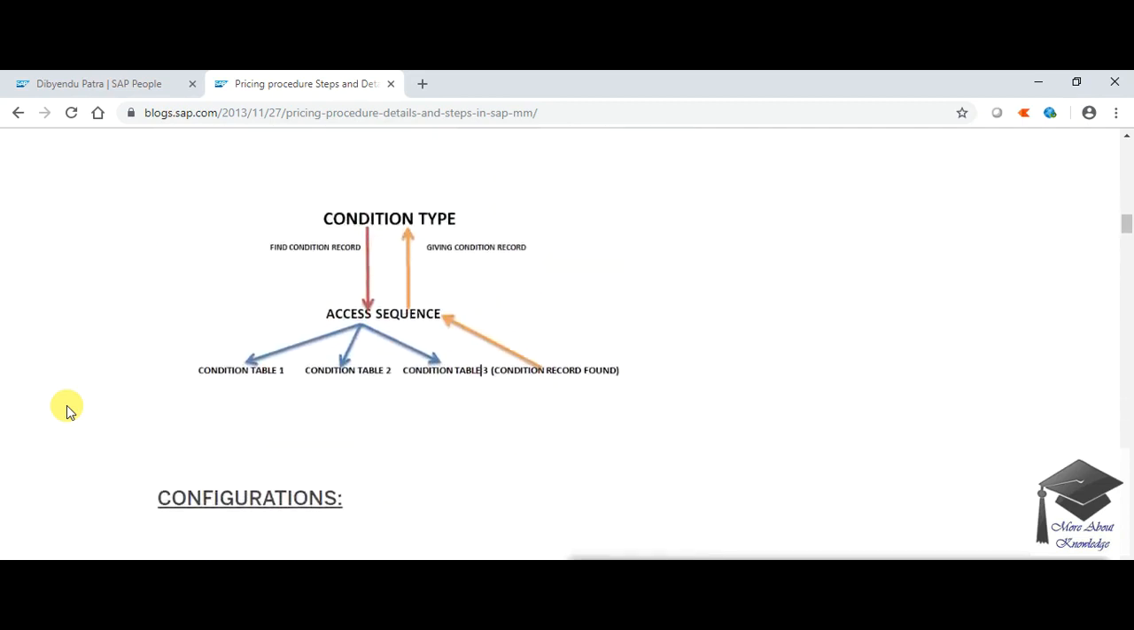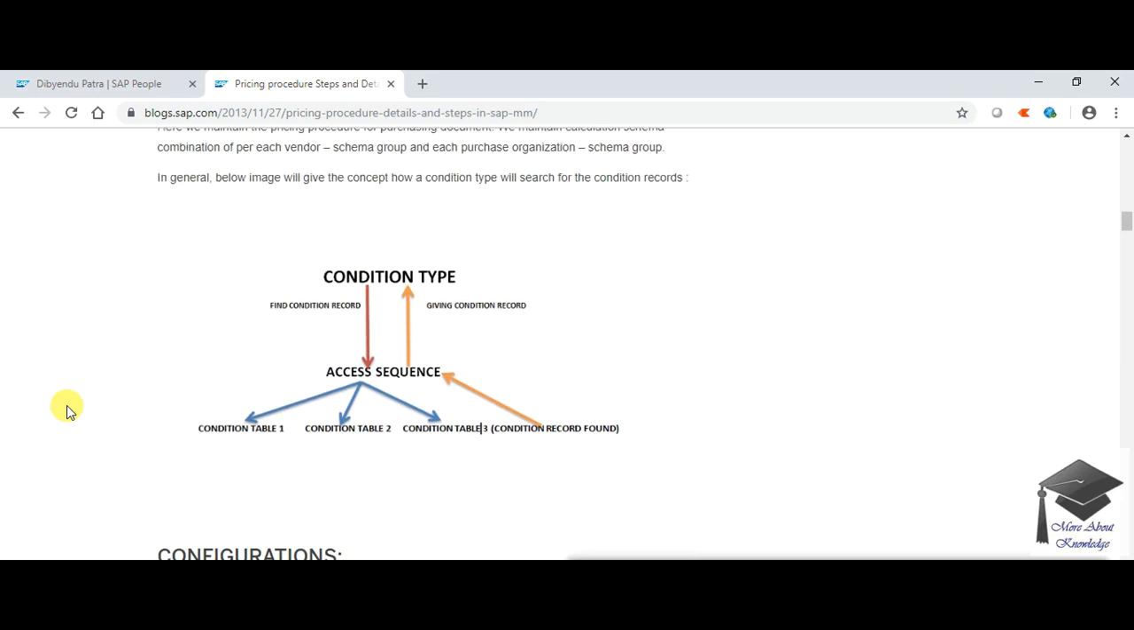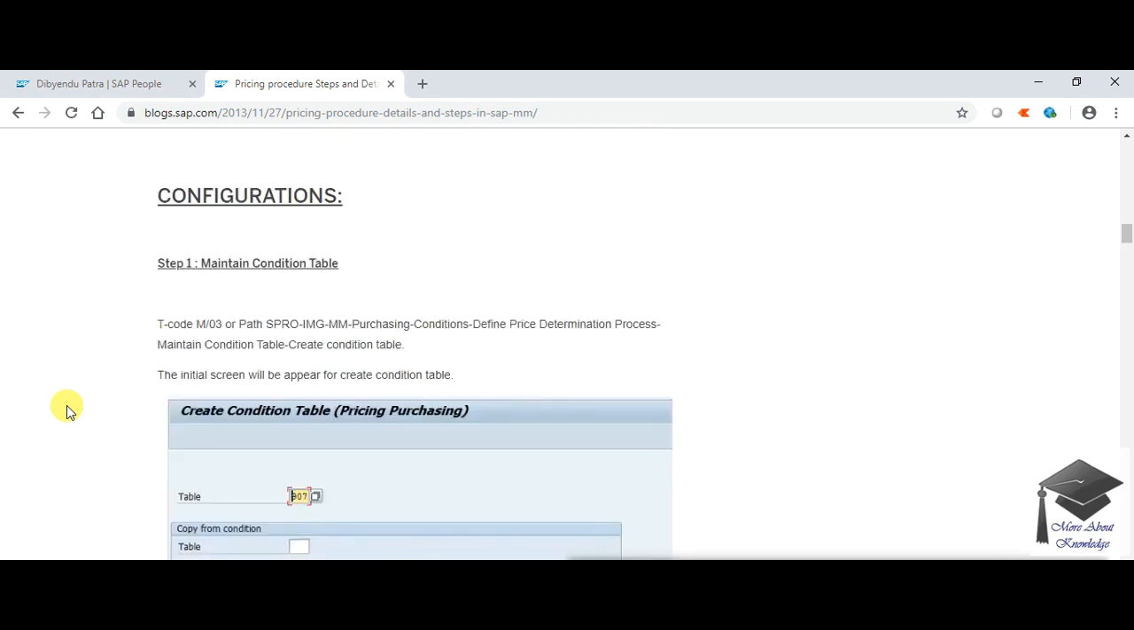As you see, I have given a screenshot here for the structure of pricing procedure: the condition type calls the access sequence, and the access sequence finds the condition record from different condition tables. Once the condition record is found, the access sequence gives the condition record back to the condition type. So this is the main structure of the pricing condition technique. Let's proceed with the configuration steps.